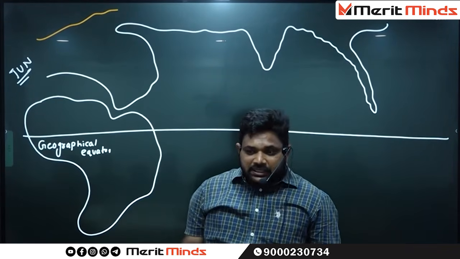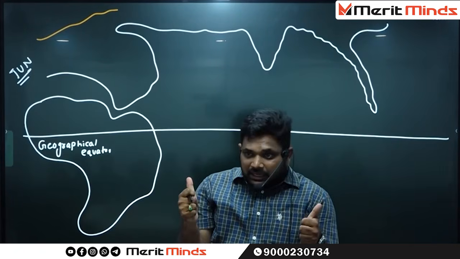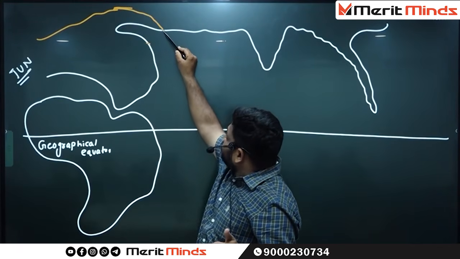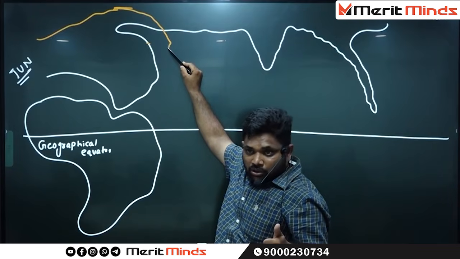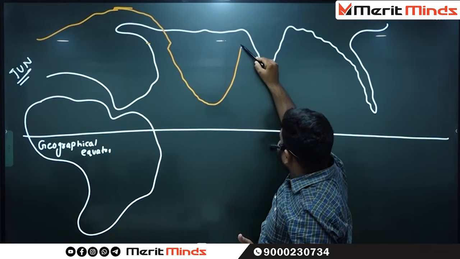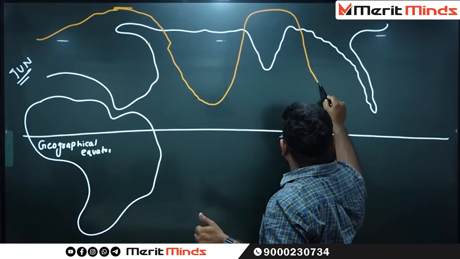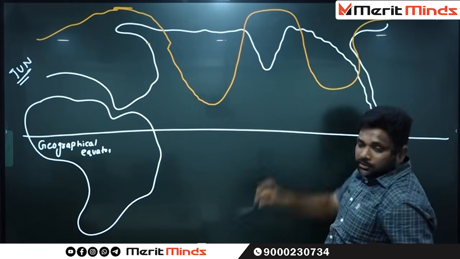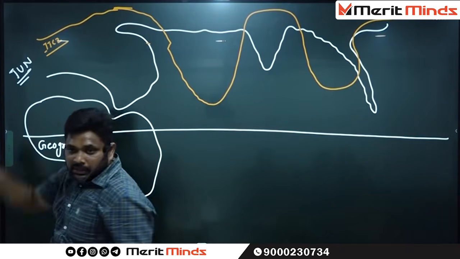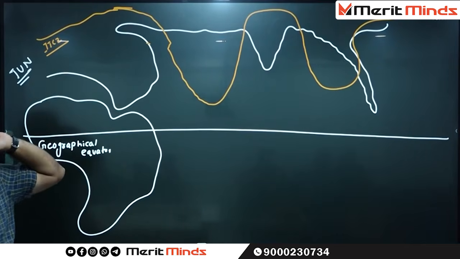Is the land having the high temperatures or the ocean? Land. That's why the temperatures are high. But whenever the same line enters into the ocean, what about the temperatures? Low temperatures. That's why it comes very close to this one, like this. Whenever any land is there, again the temperatures are high. Whenever the ocean is there, again the temperatures are low. This particular line is technically called the ITCZ.